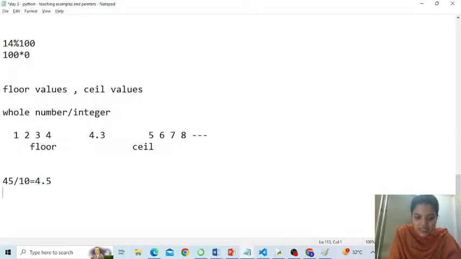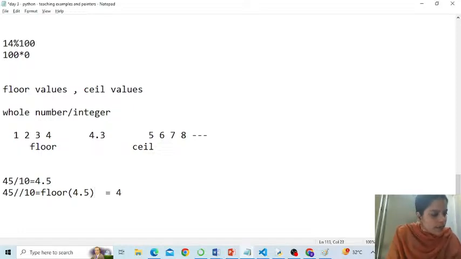Right? But if you do it like this, 45 divided by 10, this is equal to 4.5. With double division, people, floor, what will it do? Floor divide works exactly like division, but after dividing it will take the floor value. Got it? So what is the floor value of 4.5? That is 4. Am I right? Ceiling value is 5, but we don't have any ceiling operator here. The mathematical operator talks only about floor, not ceil. Is that okay? Fine. So the value is nothing but 4.